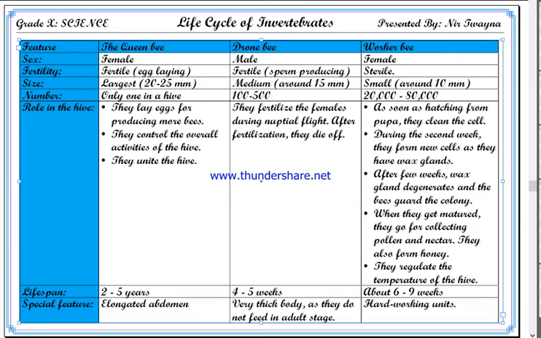Now, the lifespan of the queen bee: a queen bee lives for 2 to 5 years, whereas a drone bee lives only for 4 to 5 weeks, and a worker bee lives for 6 to 9 weeks.